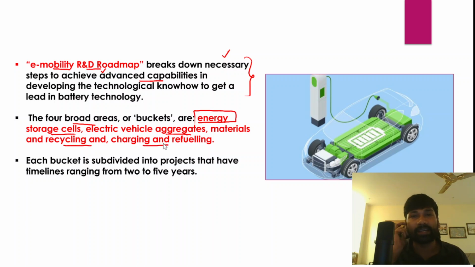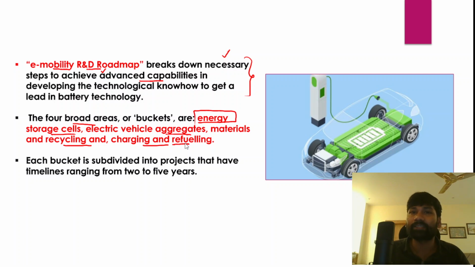even charging and refueling. Now, when India has ambitious, grand plans about electric vehicles and wants to introduce electric vehicles onto Indian roads, it is very important that we have a strengthened and much more efficient charging and refueling infrastructure all over the country.